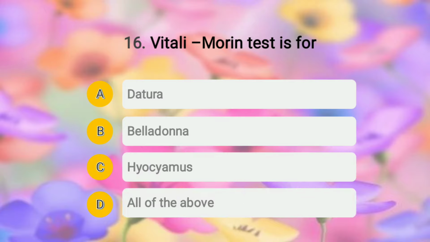Hyoscyamus, and option D, that is all of the above. So students, the right answer of this question is option D, all of the above. This test is basically carried out for the tropane alkaloid. The tropane alkaloid is treated with fuming nitric acid followed by evaporation to dryness, and to the residue methanolic potassium hydroxide solution is added. It gives a violet coloration that changes to red and finally fades to colorless.